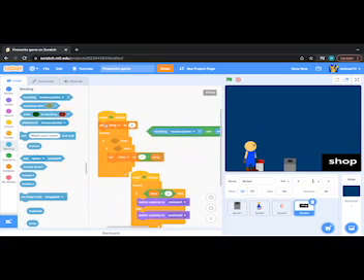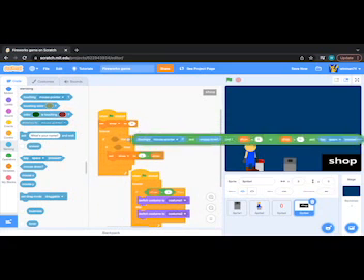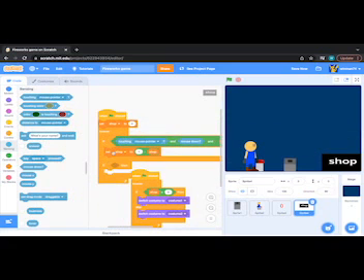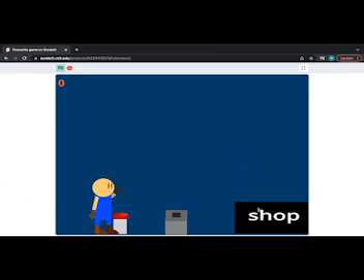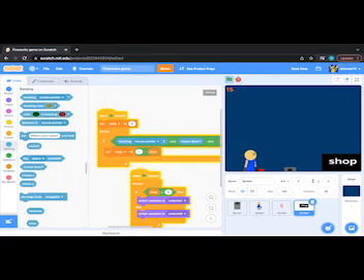And then we just need to take that and put that right there. And then what'll happen is you can click on the shop to open up the shop. And then you click space to close it. Oh wait, but space is also the launching button.